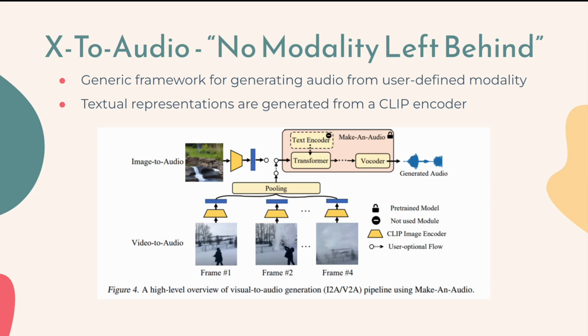The authors demonstrate the ability to generate quality audio from any user-defined modality, highlighting the potential to connect the visual and audio worlds. For example, to create audio from images and video, frames are put through a CLIP encoder to create embedding vectors, which are then fed to Make-An-Audio to generate samples. Beyond visual-to-audio generation, this approach can be extended to other modalities as long as the corresponding inputs can be reasonably captured by an associated embedding vector.